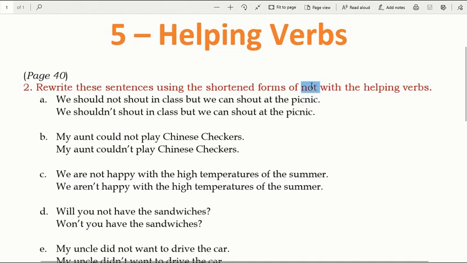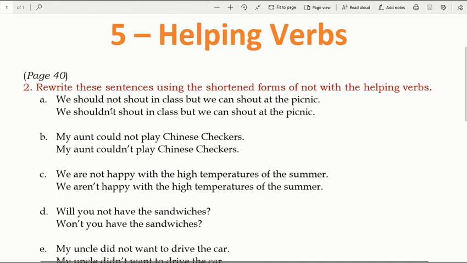First of all, where is the word not in this sentence? Over here. You have to shorten this. Now how are you going to make it short? See the word before not. We should not. This many of you will already be knowing. You have to write SHOULD apostrophe.